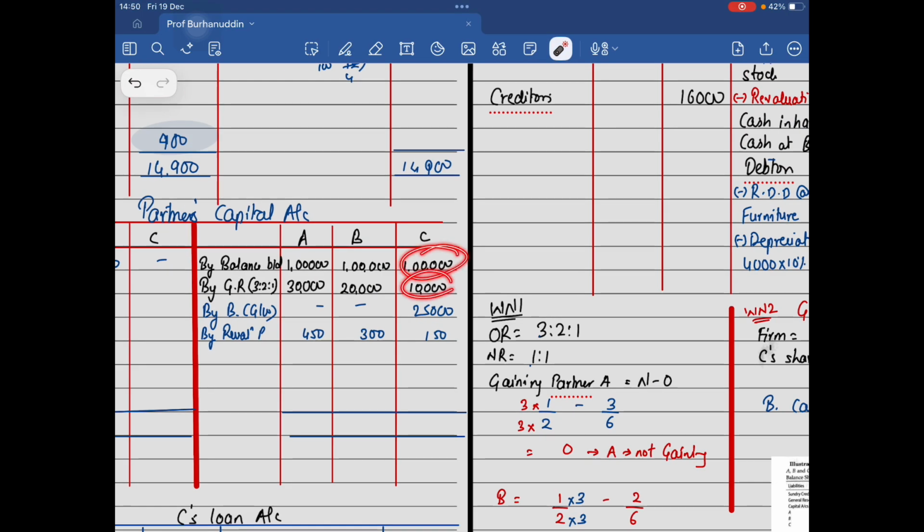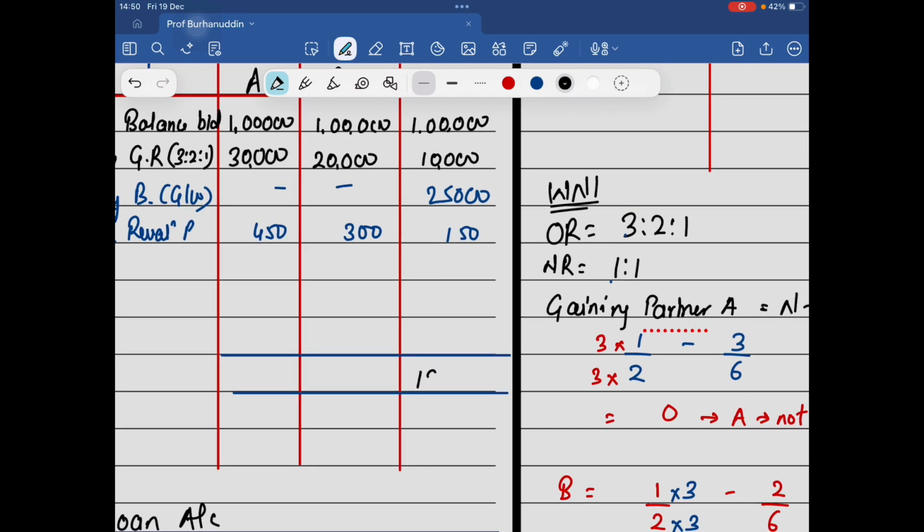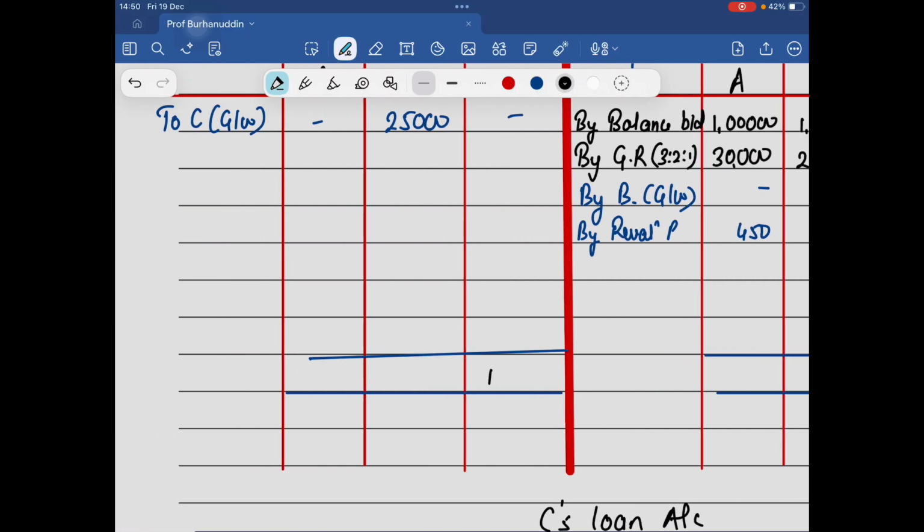Now 1 lakh 10, 25, 150. So is it 1 lakh 35,150? 10 plus 25 is 35. So the total is 1 lakh 35,150. This is the amount I have to pay to this partner, but I am not paying it today.